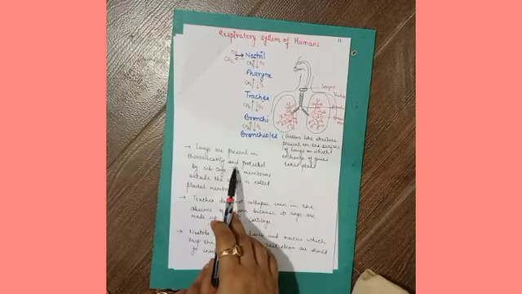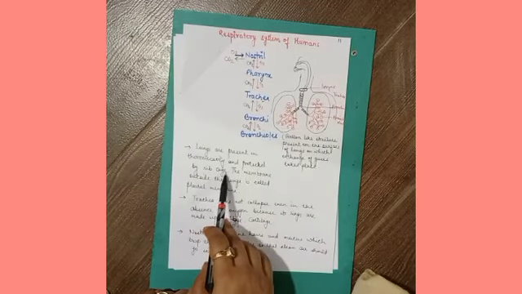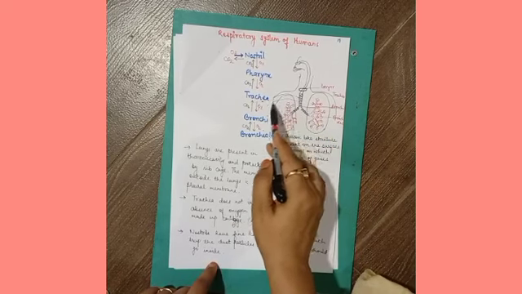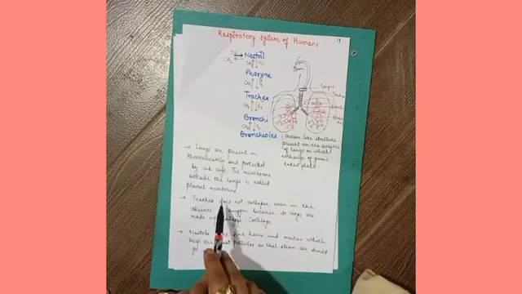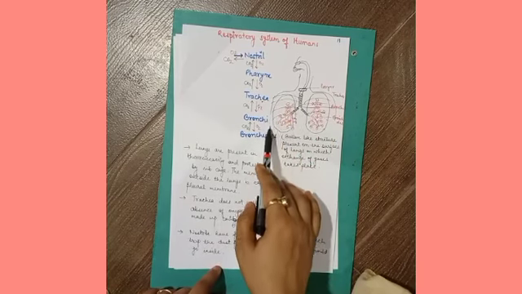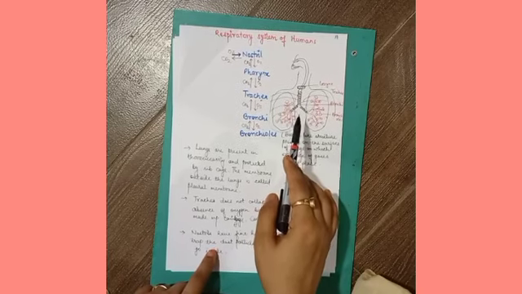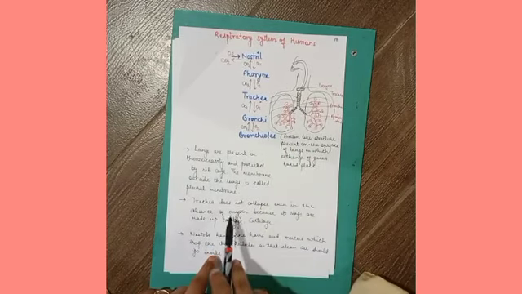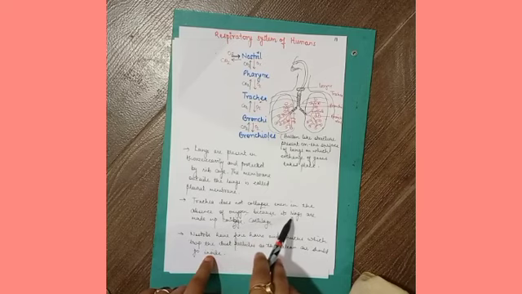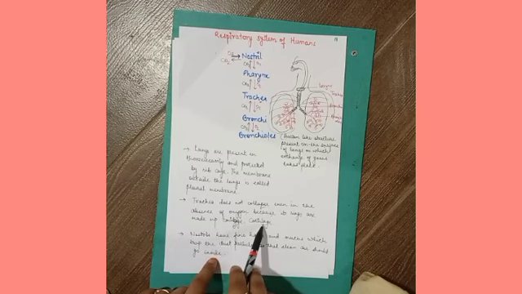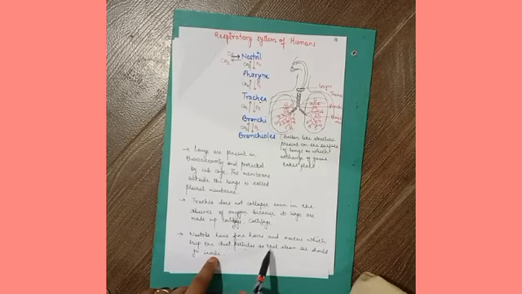Lungs are present in the thorax cavity and protected by the rib cage. Over the lungs, the rib cage is present. They are protected inside the rib cage. And the membrane which is present outside the lungs is called the pleural membrane. The trachea does not collapse even in the absence of oxygen because it has rings which are made up of cartilage. Nostrils have fine hairs and mucus which trap the dust particles so that clean air goes inside.